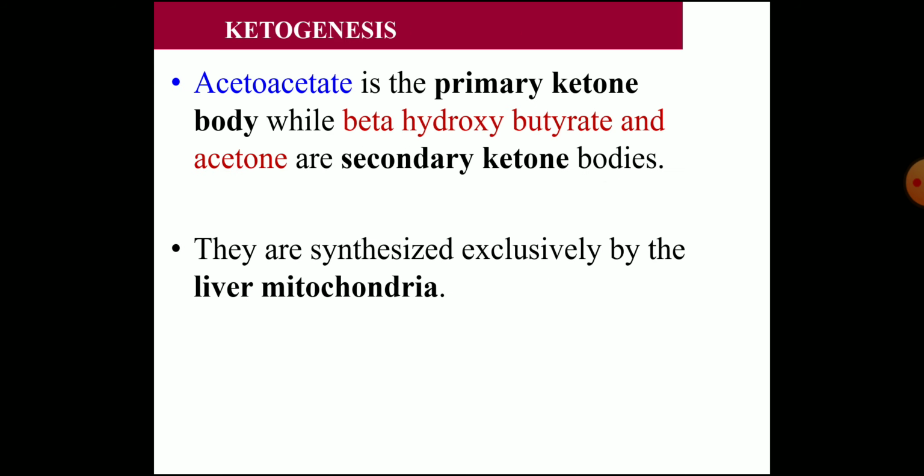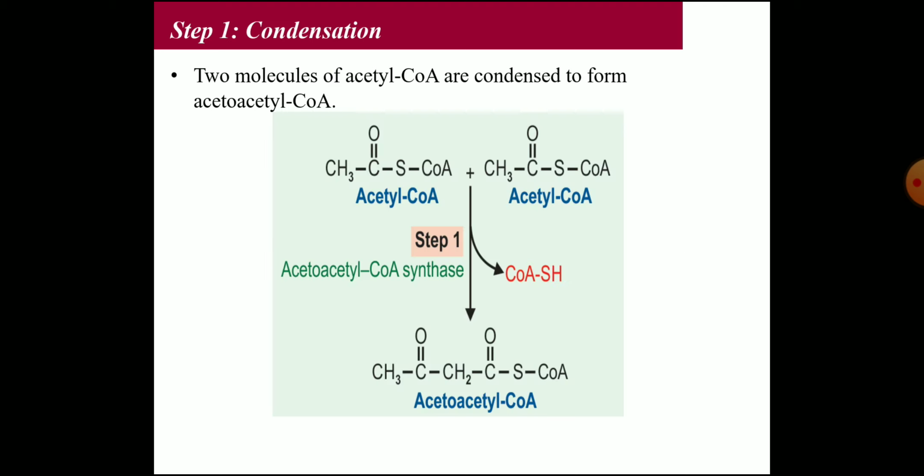Now we'll pass on to ketogenesis. Before that, you have to write about the ketone bodies. What are ketone bodies? There are two types, primary and secondary ketone bodies. The primary ketone body is acetoacetate, and the secondary ketone bodies are beta hydroxybutyrate and acetone. They are synthesized exclusively by the liver mitochondria.